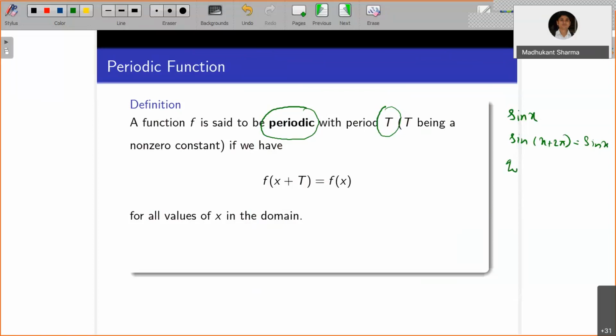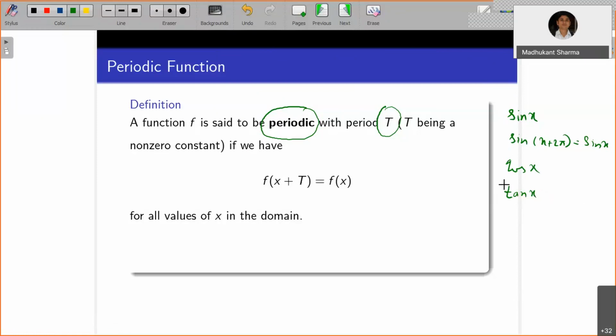Similarly, cos x also has the period 2 pi. Then tan x is periodic with period pi, since tan of (x plus pi) is tan x. For cos and sine the period is 2 pi.